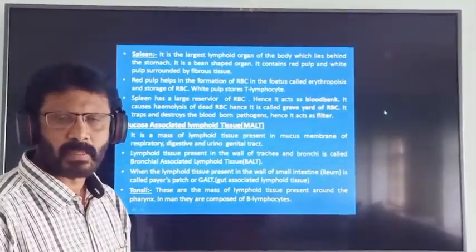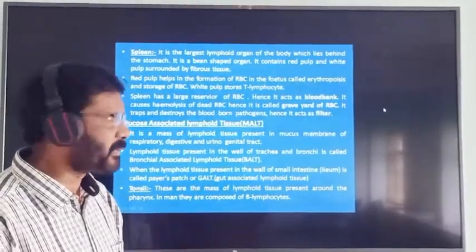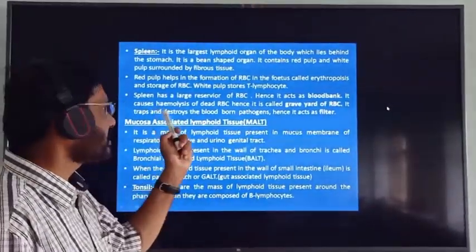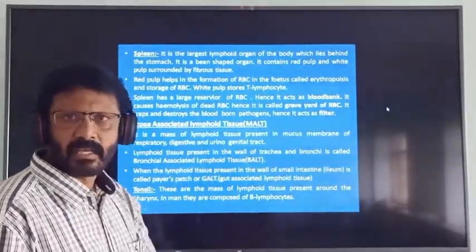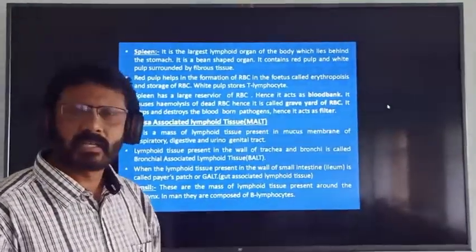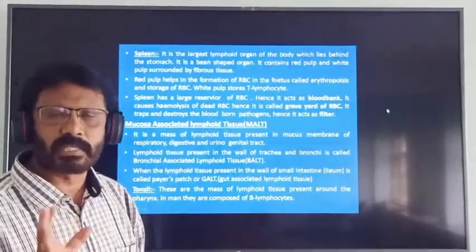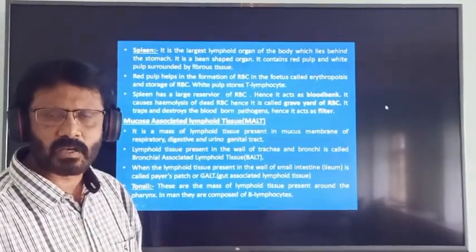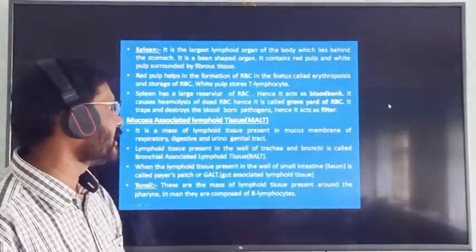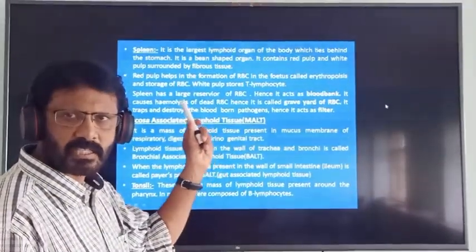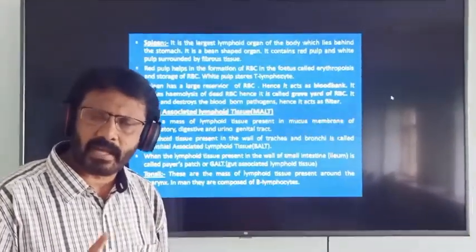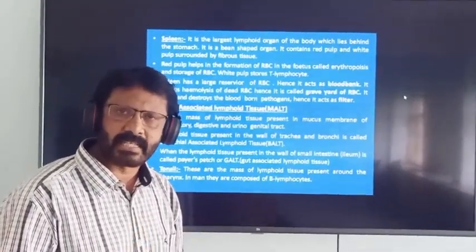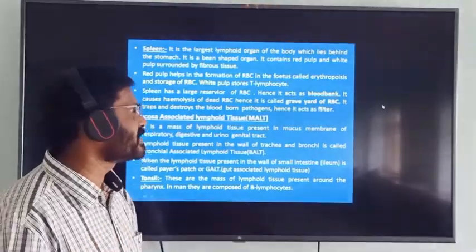Lysis means break. It causes the breakdown of RBC. Hence it is called graveyard of RBC. So spleen is called graveyard of RBC because it causes the hemolysis of RBC, and blood bank because it acts like a reservoir of RBC.